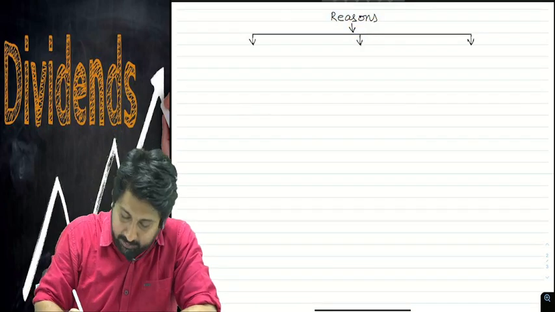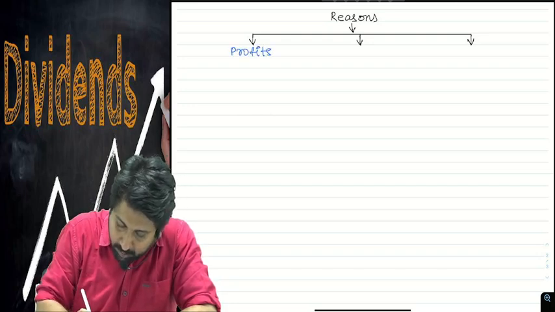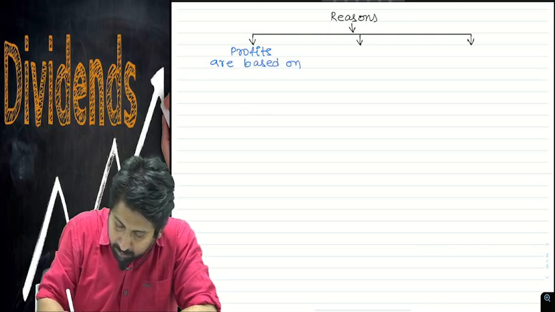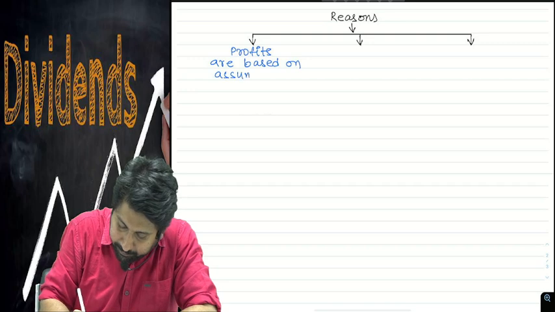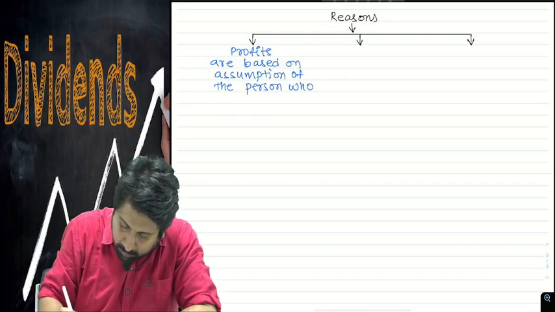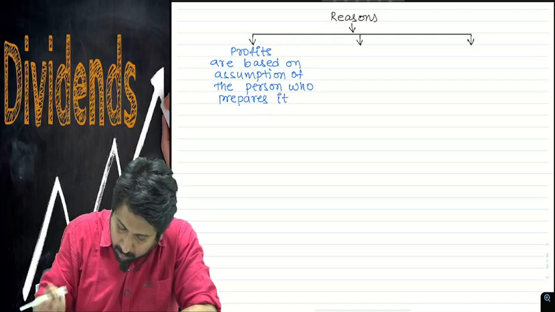Reason number 1: profits are based on the assumption of the person who prepares it.